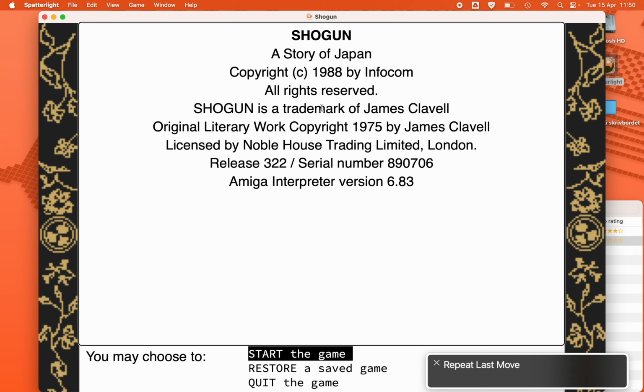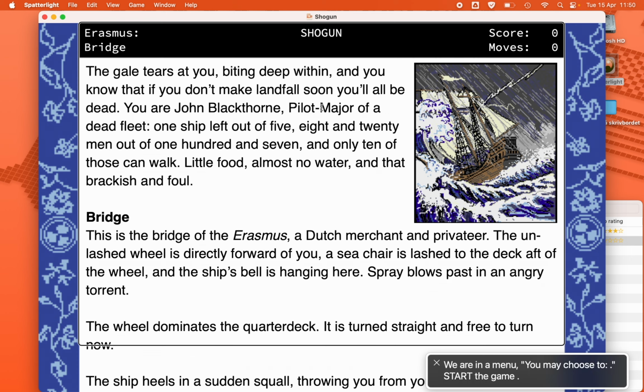Repeat last move. We are in a menu. You may choose to start the game. Menu item 1 of 3. Use the right margin image.